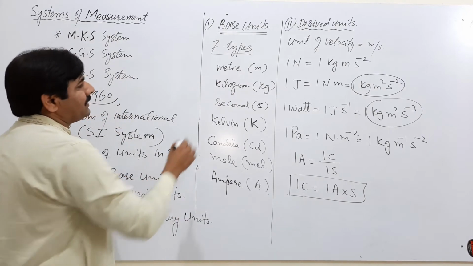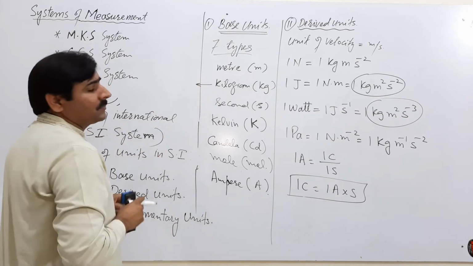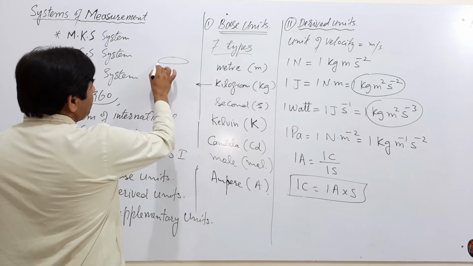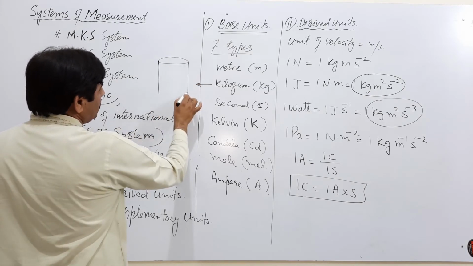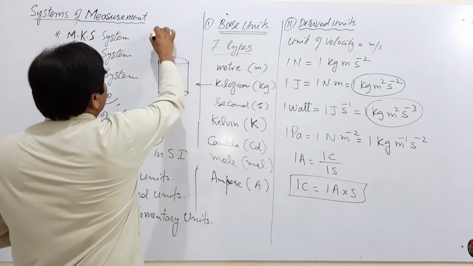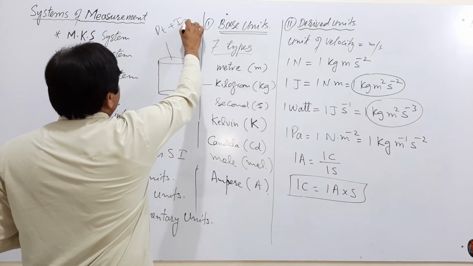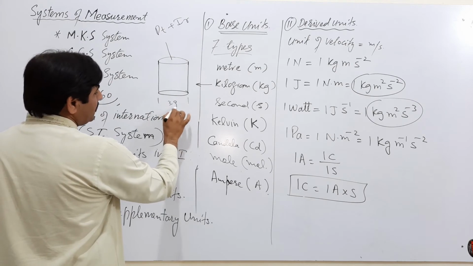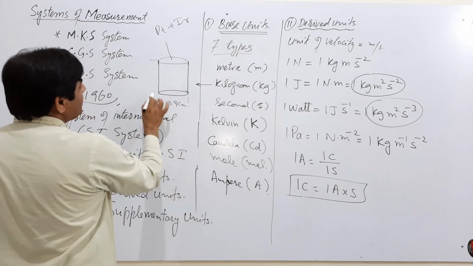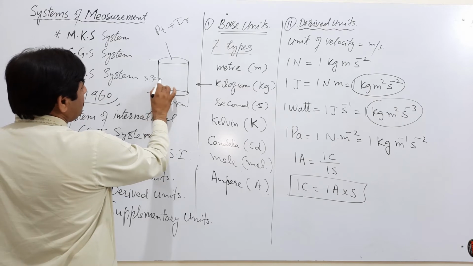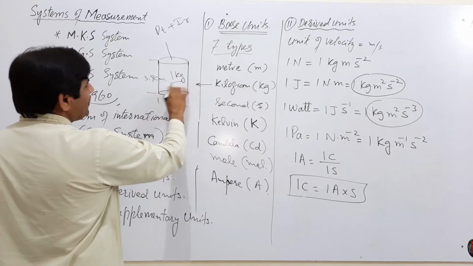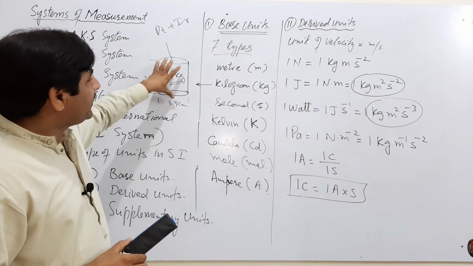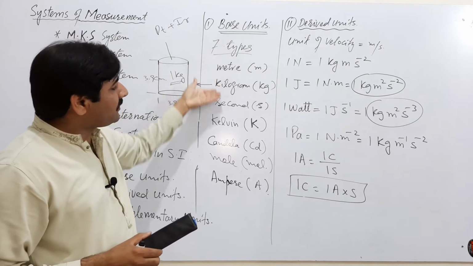Let me discuss the standard of kilogram. The standard of 1 kilogram is a rod which is made of platinum and iridium. Its diameter is 3.9 centimeter and its height is 3.9 centimeter. That is equal to 1 kilogram. In this way, we have standards of all the base units.